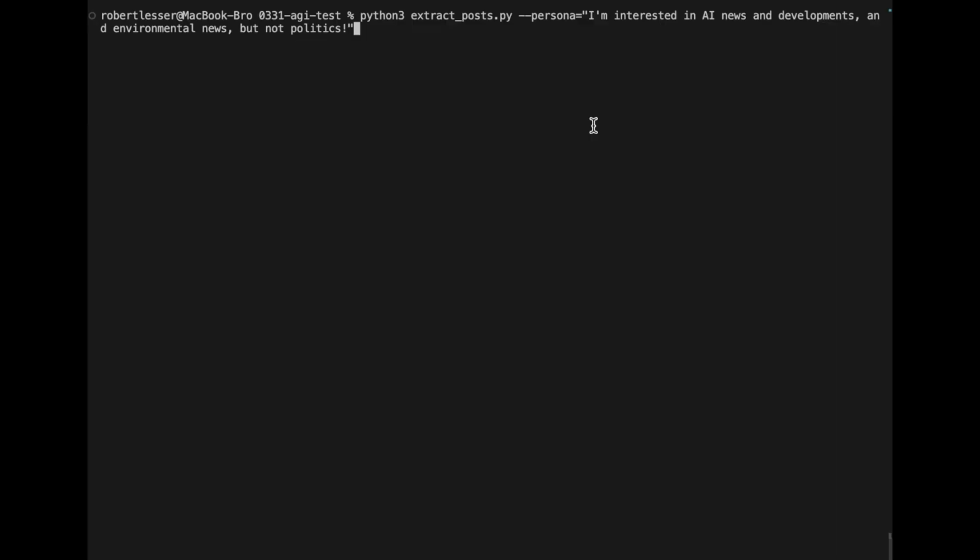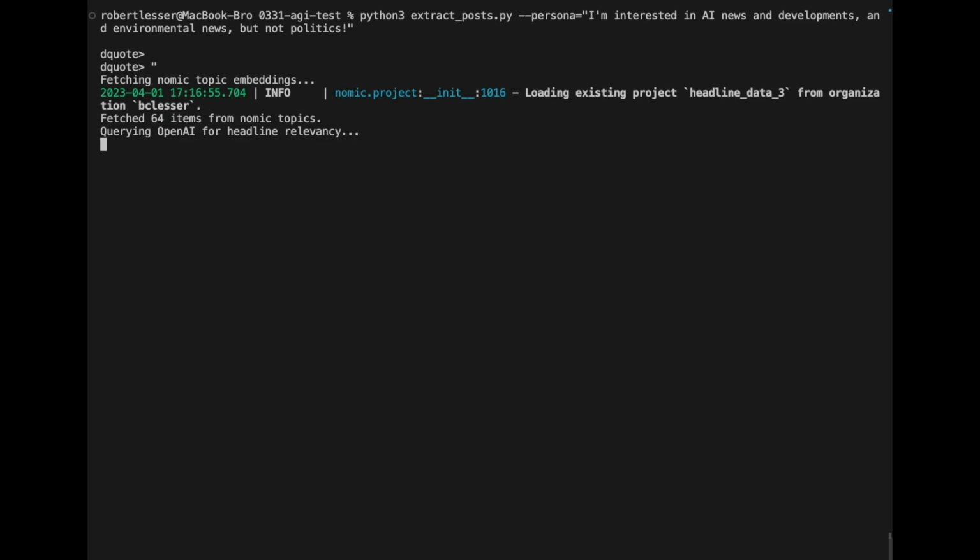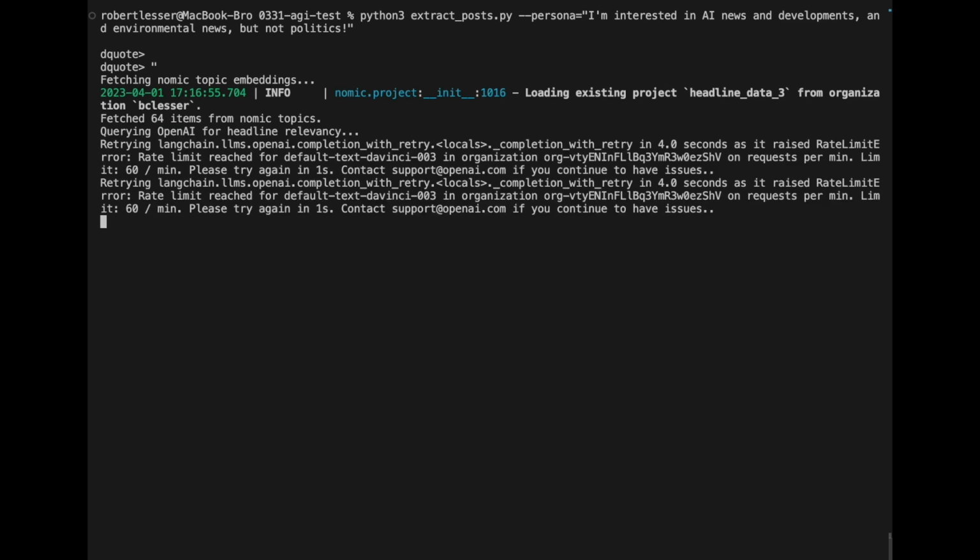We have our extract posts file. We call it with a given persona. So in this case, I'm interested in AI news and developments and environmental news, but not politics. We then run it. And it fetches the Nomic topic embeddings first. It got 64 items from there. Then it queries OpenAI for the relevancy of each of those topics given the persona. It found 20 relevant headlines.